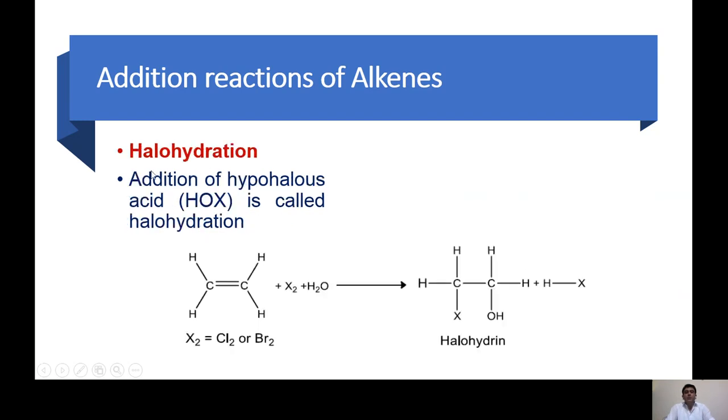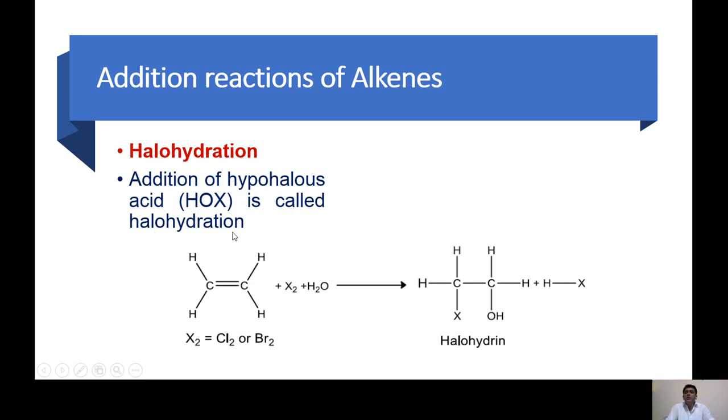Next, halohydration. Halohydration means addition of halogen as well as water. So addition of hypohalous acid, HOX. If we add the halogen in water, it converts into HOX. For example, this is chlorine. It will convert into HOCl, hypochlorous acid. So generally it is called hypohalous acid.